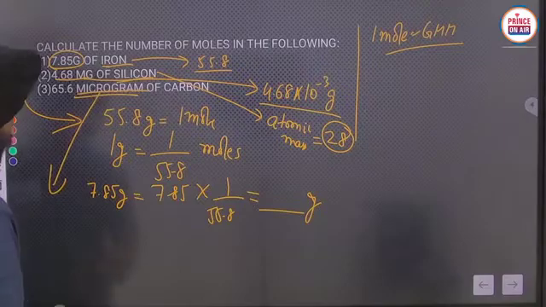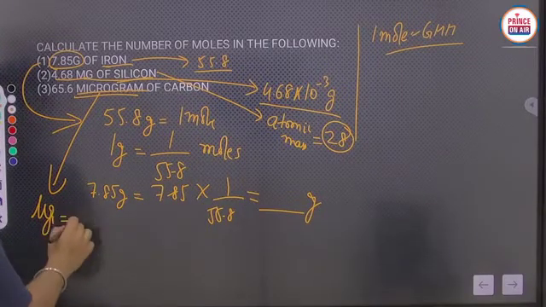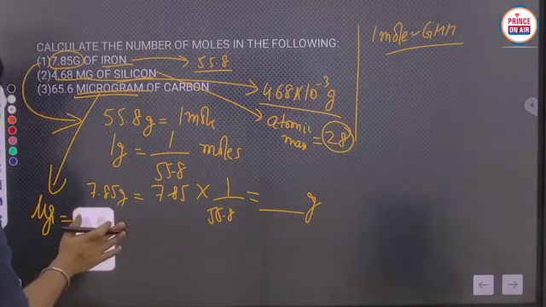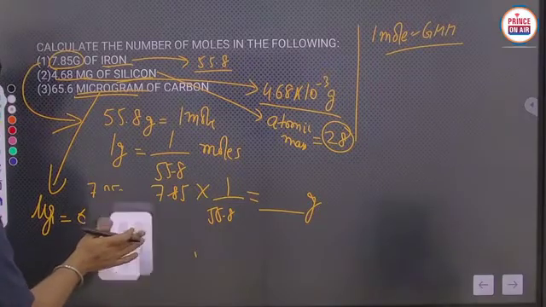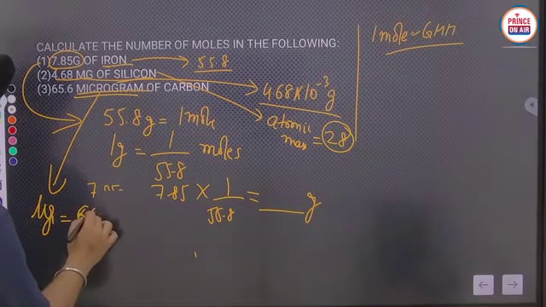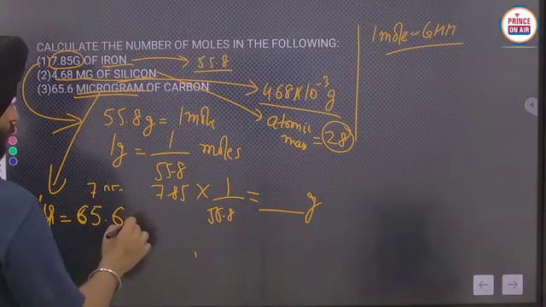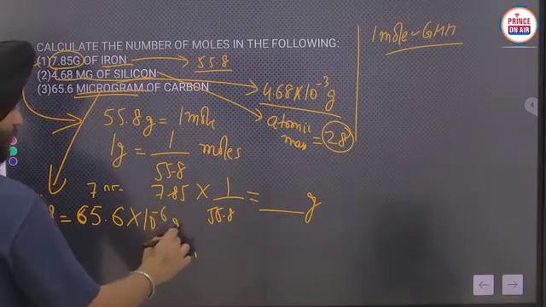Now microgram of carbon. Micro means in this way. So 65.6 they have given, no? 65.6 microgram. So to remove the micro, just multiply it by 10 raised power minus 6 gram.